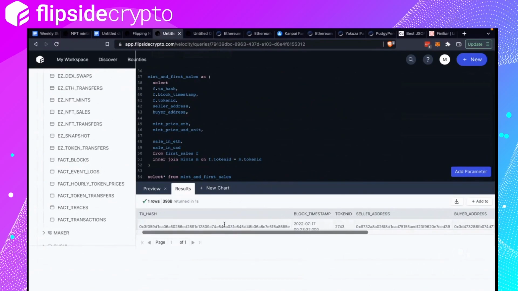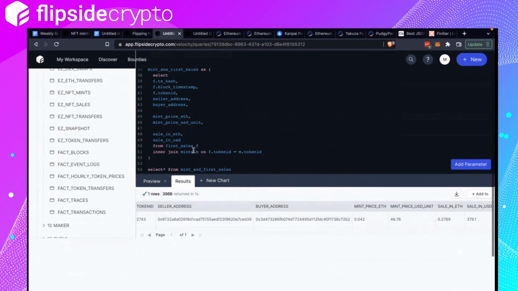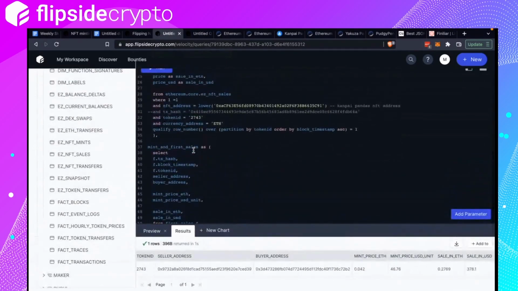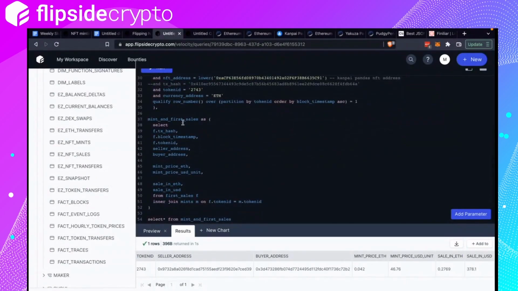So transaction hash would be the sales, block timestamp of the sales, seller address, buyer address, the mint price in USD at the time, sale in ETH, and sale in USD of ETH at that time of sale. Right. Let's see what else are we missing. Okay, cool. So this is the mint and first sales.